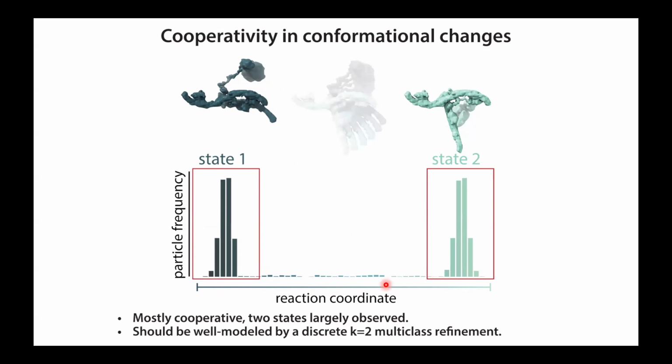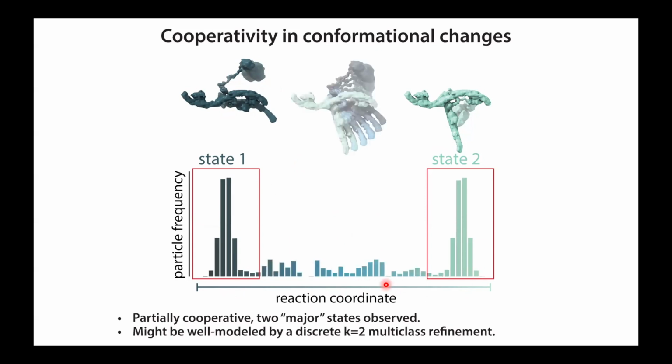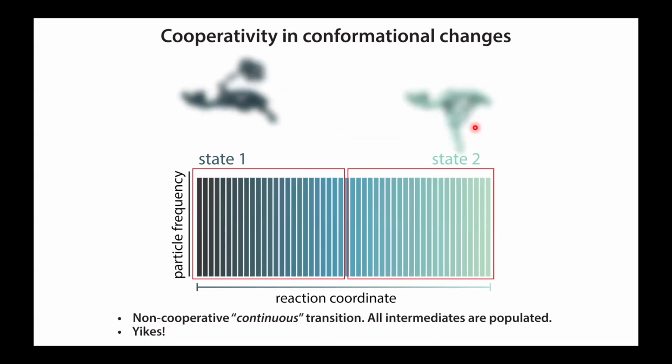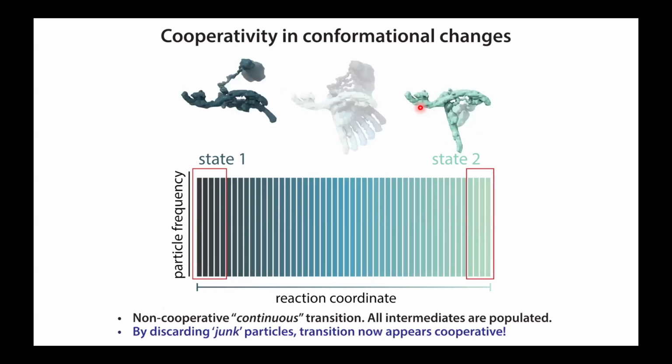Of course, the problem arises as the frequency of these intermediates increases. You're left with a choice of either ignoring them, so you can get two molecularly interpretable structures, or you lump them into one of your states, which is going to degrade the quality of that reconstruction. And of course, the extreme example of this is a completely non-cooperative transition. You can either get two structures, neither of which you can interpret, or you throw away 90% of your data, and you solve two high-resolution structures.